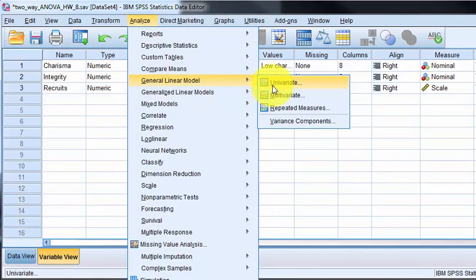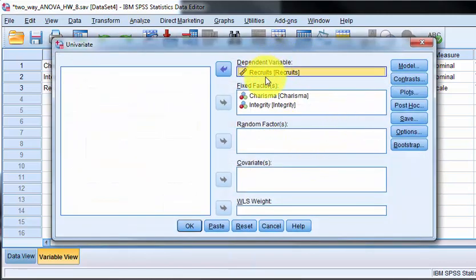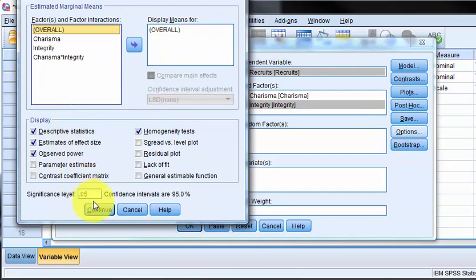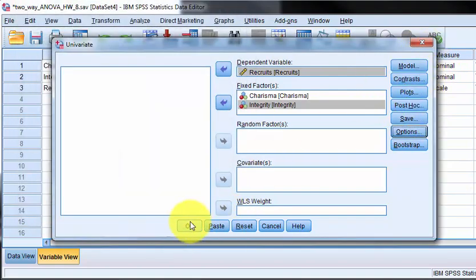Analyze, general linear model, univariate. The DV is the number of recruits. The first IV is charisma with low, medium, and high groups. Integrity is the second IV, same thing, low, medium, and high. So what am I going to do here? Let's make sure the options are checked. Yep. Everything else looks okay.